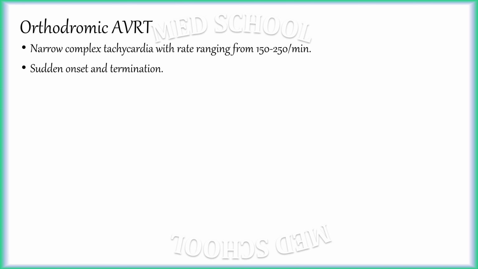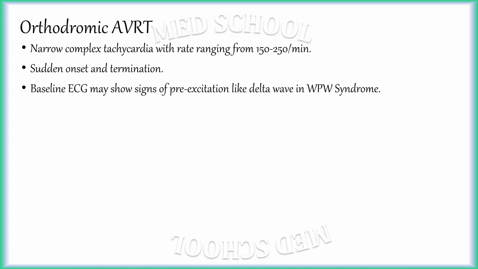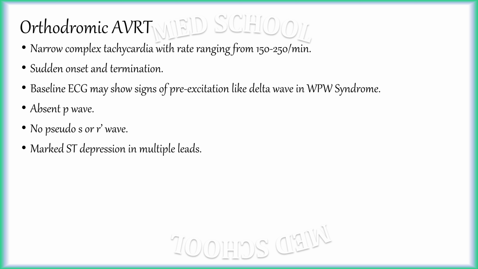Orthodromic AVRT is a narrow complex tachycardia with rate ranging from 150 to 250 beats per minute. It is sudden in onset and termination. Baseline ECG may show sign of pre-excitation like delta wave in WPW syndrome. There are absent P waves. There are no pseudo S or R' wave. There is marked ST depression in multiple leads.